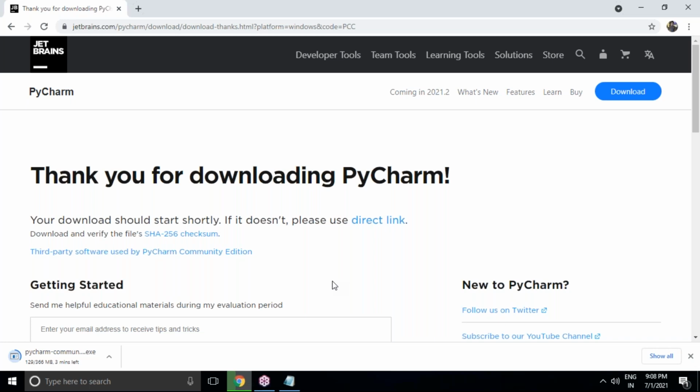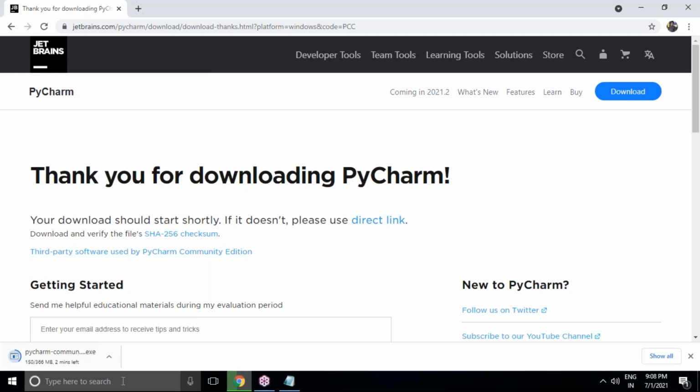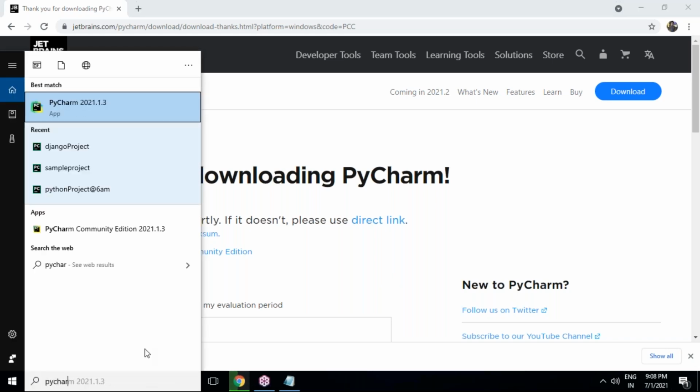After that, you have to go to the search option in your computer and open the PyCharm editor. Right now I have the PyCharm editor in my computer. You can go to search and type PyCharm. Look here, PyCharm Community Edition is available. You just click on it. Once you click on it, for the first time after installation, you will get a PyCharm Community editor window.